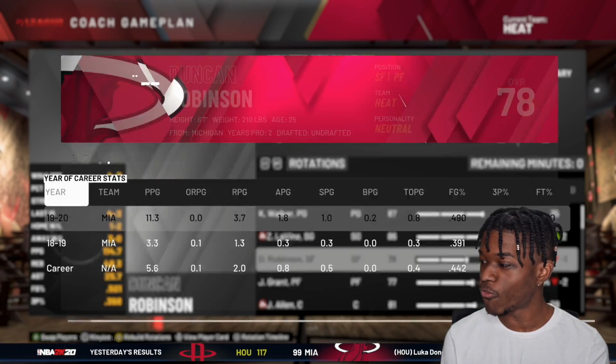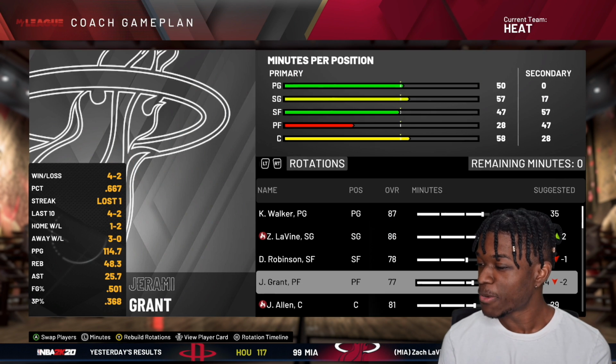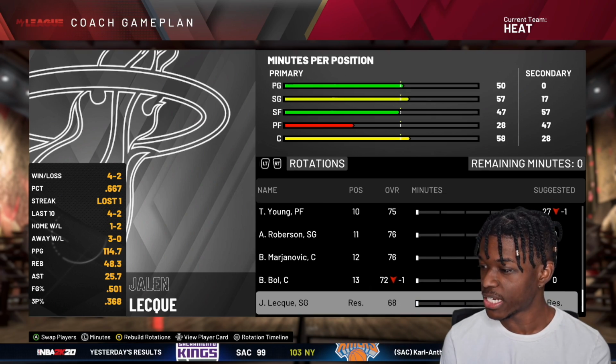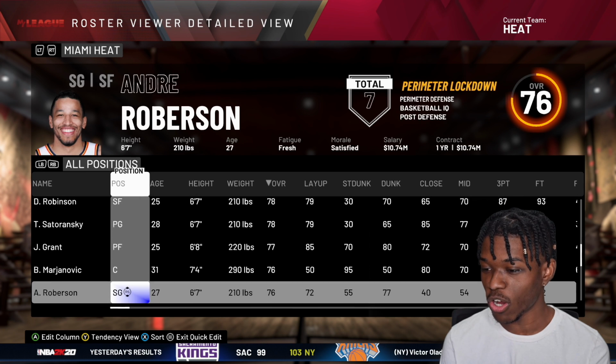I think we're going small forward here. Duncan Robinson's having a good year. You know he's going to shoot the ball well. But if we can get an upgrade there, I'll take that. So let's see who we can trade. Let's make Andre Roberson that small forward that I mentioned earlier. You know his overall is going to pop.